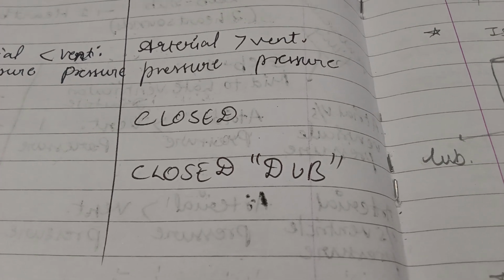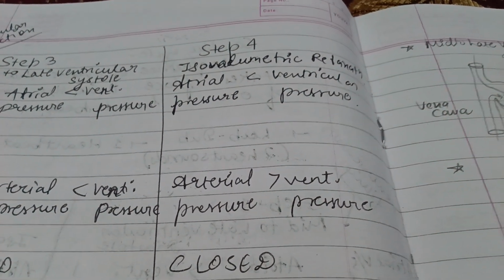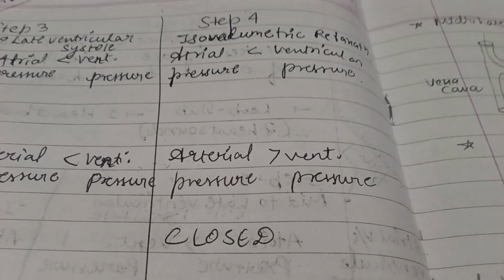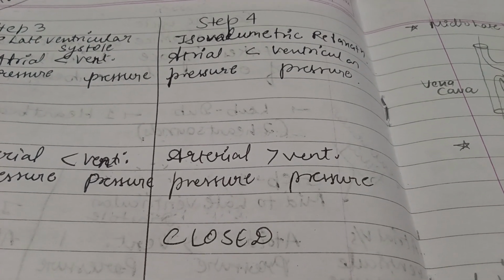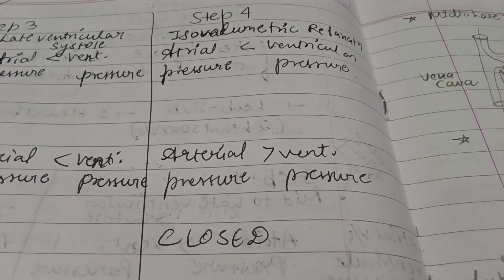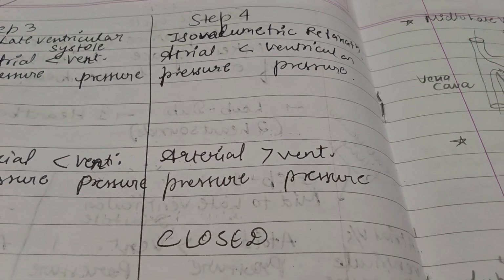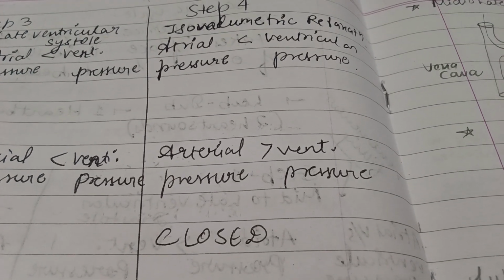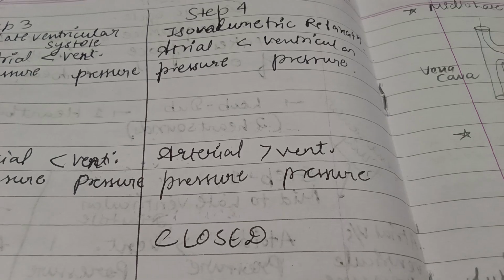This will produce the sound of dub. It means the ventricle is not able to transport blood to the arteries anymore, and the great arteries' pressure is greater, so it's not backflowing. The ventricle has transported all the blood to the arteries.